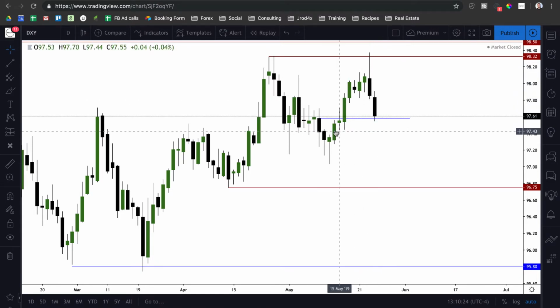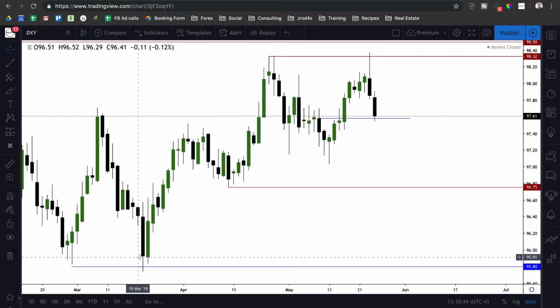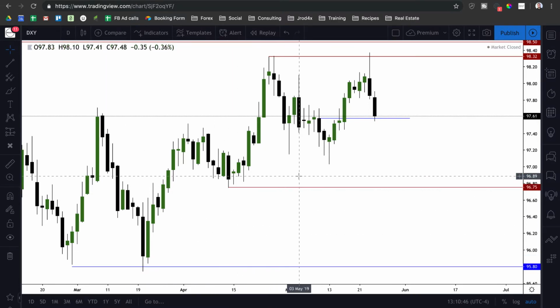Now, if we start trading through this ICT bullish order block and we sweep the low down here at 97 big figure, in that scenario, we'll probably run the liquidity below, 96.75, 96.80. And then if we get continuation from there, which if we get below this low, it's more than likely that we're going to run these equal lows down here at 95.80. So at that point, I'll more than likely move to a bearish stance on dollar index.